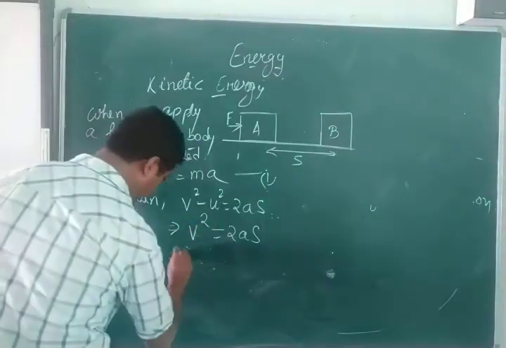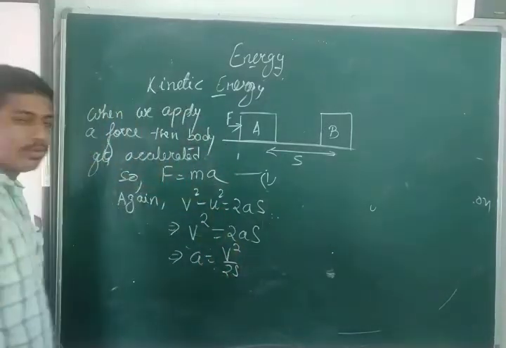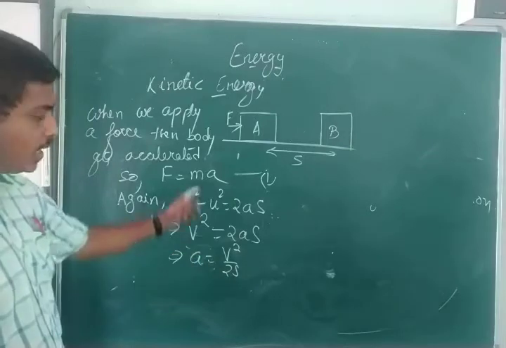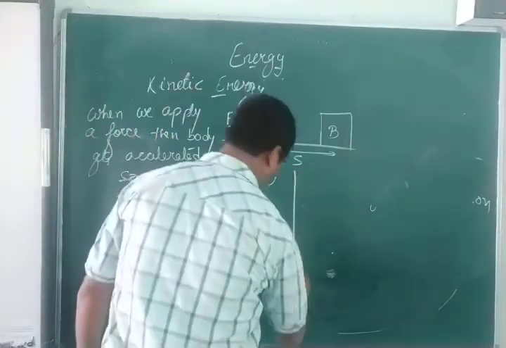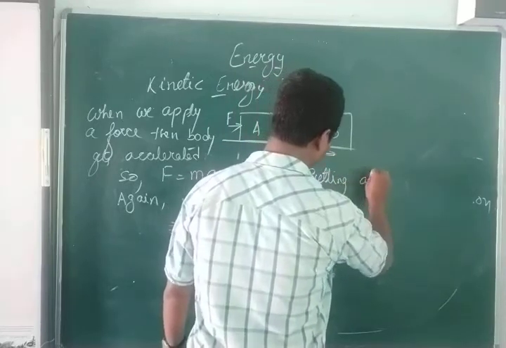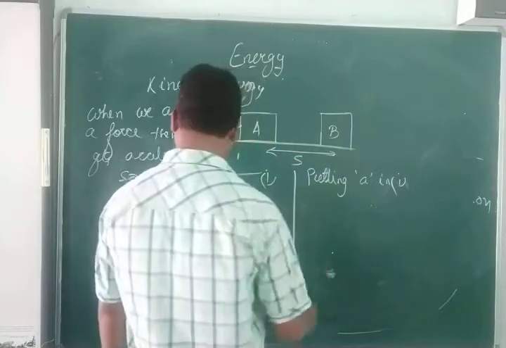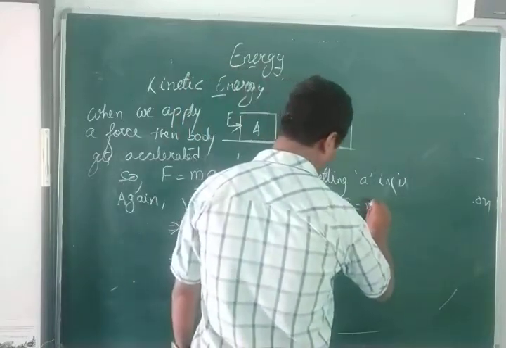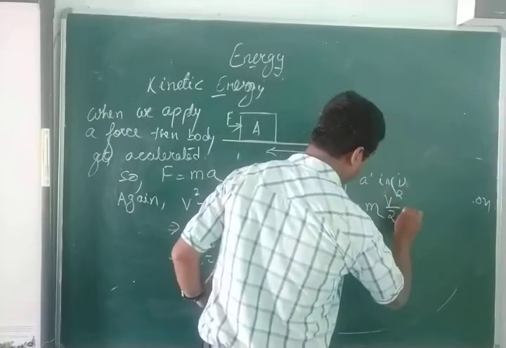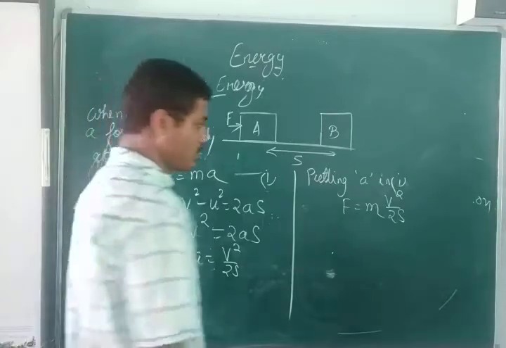So what will be a here? a will be equal to v square by 2s. So we have got the value of the acceleration. If I put this value of acceleration in equation number 1, putting a in equation number 1, what will you get? We'll get force is equal to mass, and in place of a, I'll put v square by 2s. It will be mv square by 2s.